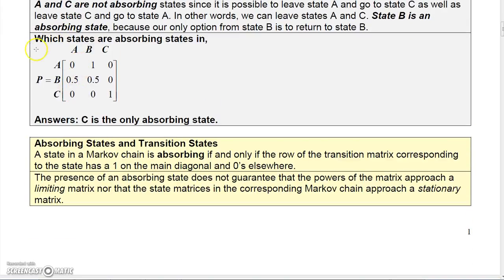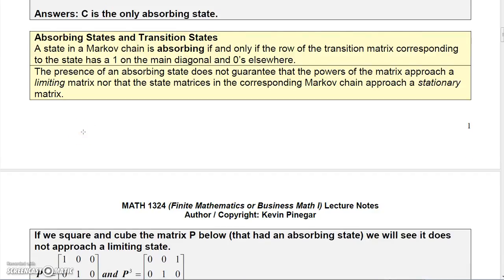Now, which states are absorbing states here? Well, since you can leave A and go to B, A is not an absorbing state. You can leave B and go to A, so B is not an absorbing state. But for C, the only place you can go is back to C. So in this case, C is the only absorbing state.